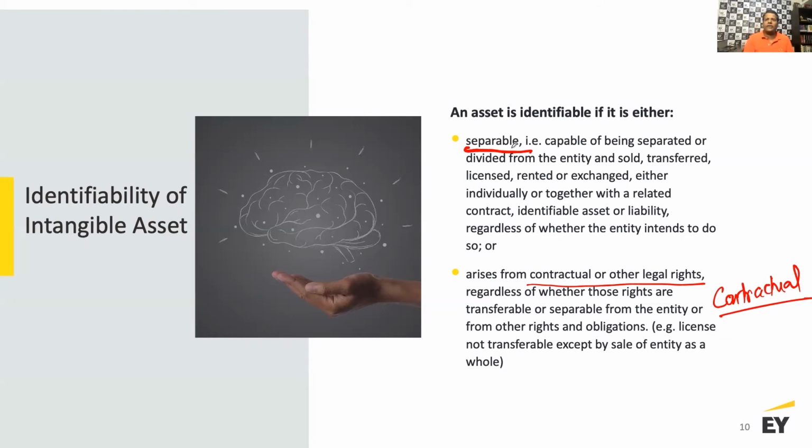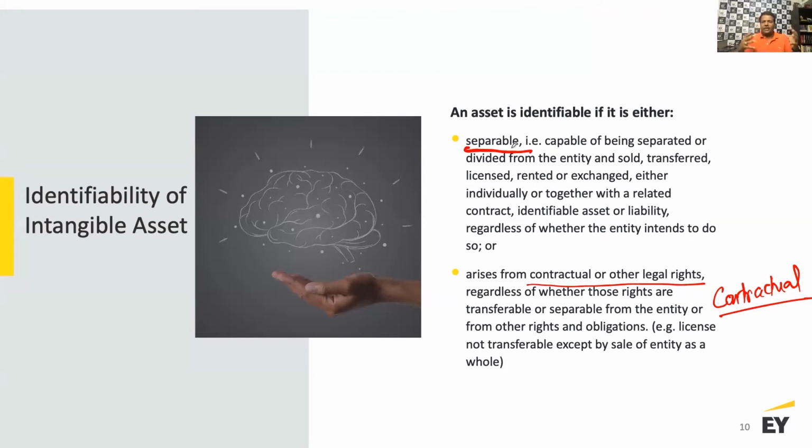Now, separable, if I have to give you a very, very simple example, let's say there is a work of art, right? And you are MF Hussain, and you've done this painting. Now it is clearly separable, capable of being separated or divided from the entity, and could be sold, transferred, licensed, rented, or exchanged. That's clearly an identifiable intangible asset. Or the example for a contractual or legal right, we have many examples which we've talked about, which is your non-compete agreements, or a trademark, or a copyright, or a patent, and so on and so forth, right?